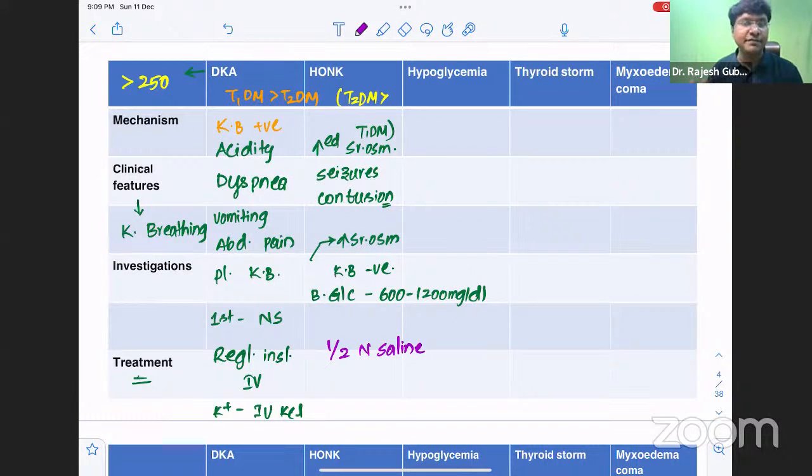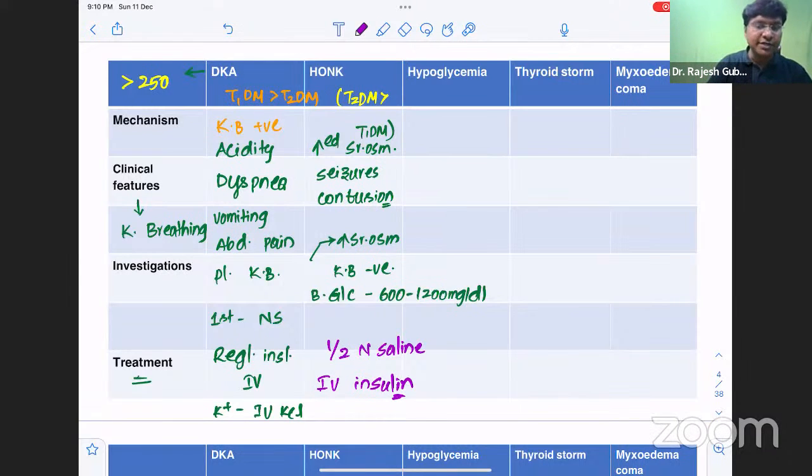That is the reason why the preferable IV fluid will be half normal saline, or you can even give normal saline, but preferable will be half normal saline. And followed by that, we give IV insulin. So this will be the treatment of HONK, hyperosmolar non-ketotic coma. And please remember, it is more common in type 2 diabetes mellitus rather than type 1 diabetes mellitus.